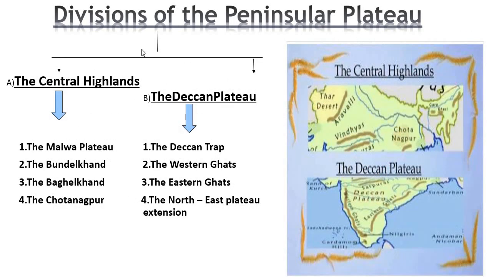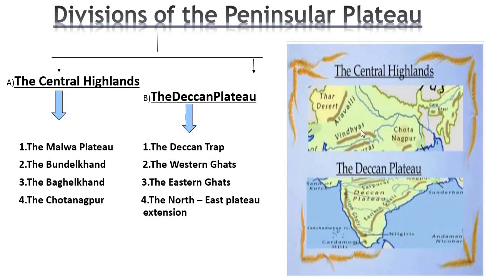This is the division of the peninsular plateau. It is divided into two parts, Central Highlands and Deccan Plateau. By this chart it is very clear. This is the map of India. The northern part means Central India and the southern part is the Deccan Plateau.